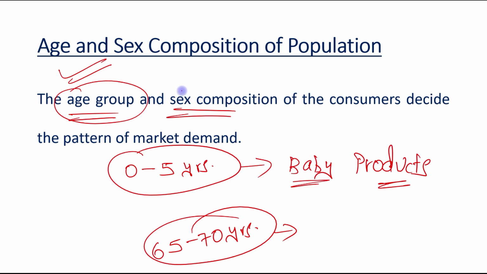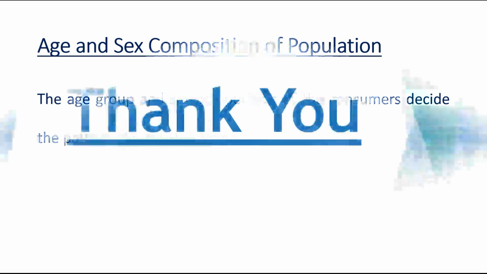Now let's come on to the sex composition. It means male and female, right? If the population of male is more in a market, then the products used by male, their demand will be more, right? And if the female population is more in a market, then the products used by female, their demand will be more in the market, right? अगर मेल पॉपुलेशन ज़्यादा है मार्केट में तो जो प्रोडक्ट्स मेल यूज़ करते हैं उनकी डिमांड ज़्यादा रहेगी, और अगर फीमेल पॉपुलेशन ज़्यादा है मार्केट में तो जो प्रोडक्ट्स फीमेल्स यूज़ करती हैं उनकी डिमांड ज़्यादा रहेगी मार्केट में. So age group and sex composition of the consumers decide the pattern of market demand. Clear? Thank you.